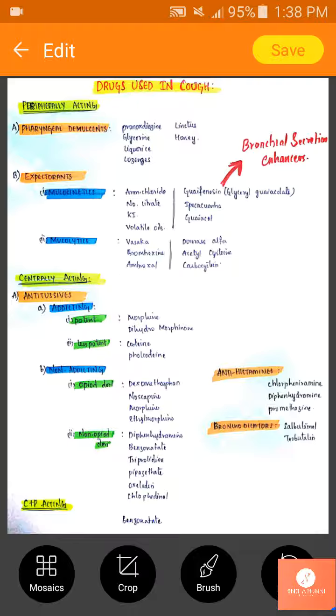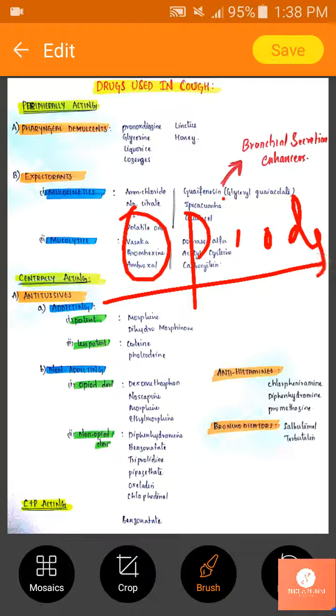Next coming to centrally acting, we have only one classification of drugs, that is antitussives, in that addicting, potent and less potent. Antitussives we generally use are opioids. Opioids are alkaloids. Here we have only a few, only the important ones we are using, so it is easy to remember these opioid drugs.